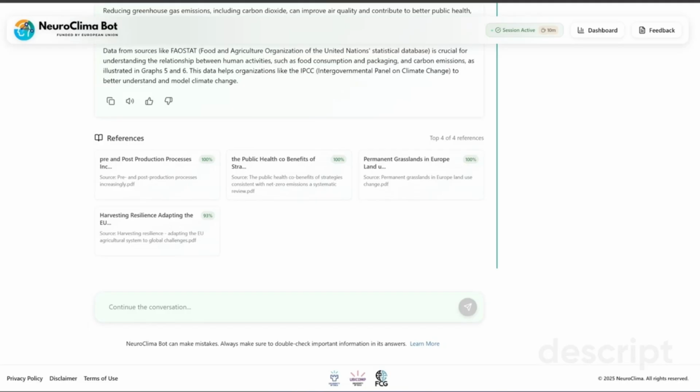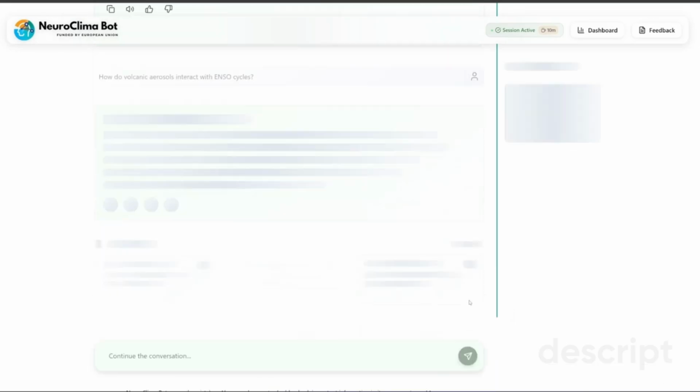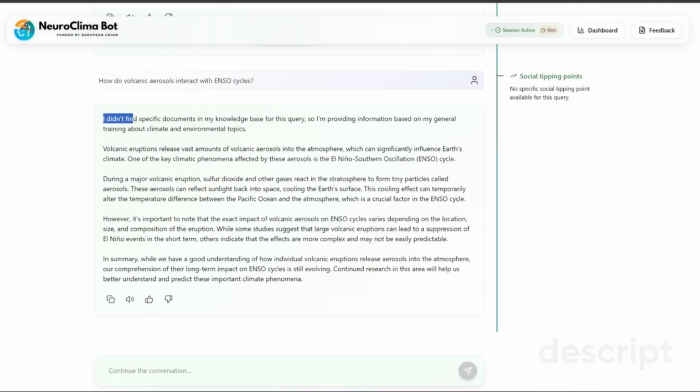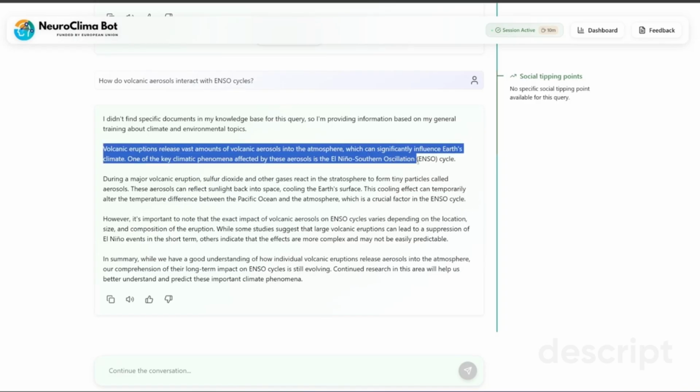Now let's test the chatbot with a query that might not be in our knowledge base. I'll ask about the ENSO cycles. As you can see on the left side, the system displays a clear disclaimer stating, "I didn't find any specific documents in my knowledge base for this query. I'm providing information based on my general training about climate and environmental topics." Essentially, the bot acknowledges that it doesn't have specific information about this particular query in its specialized knowledge base. However, instead of simply refusing to answer, it provides general information based on its underlying language model training.